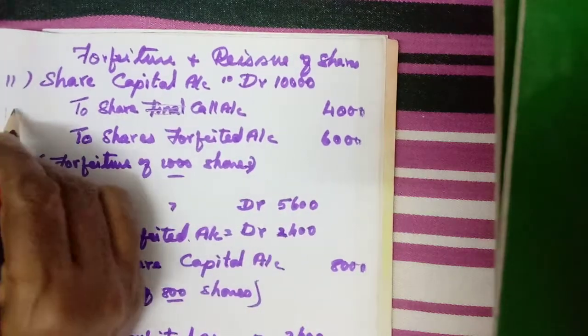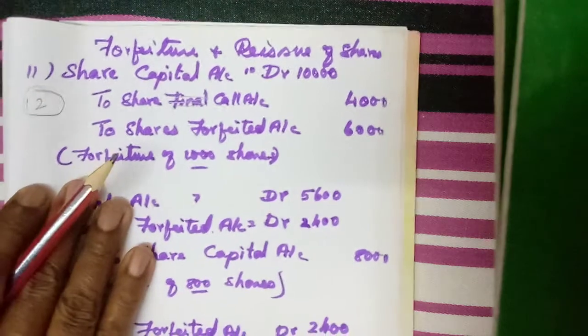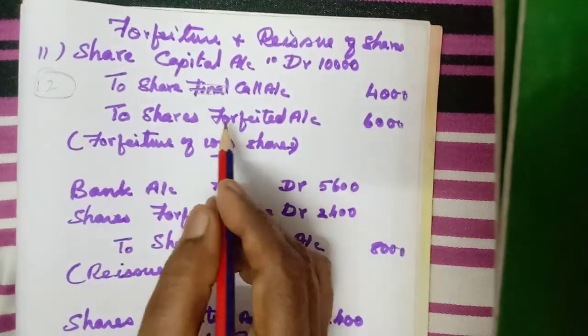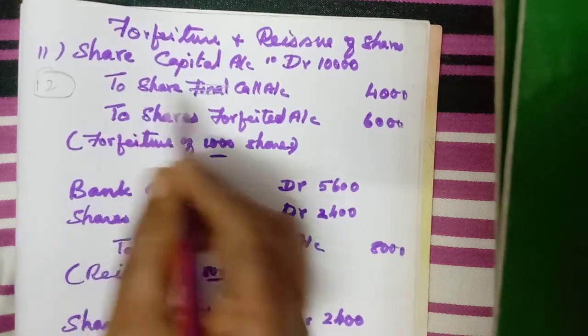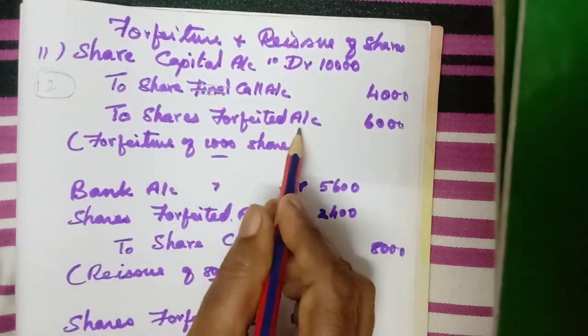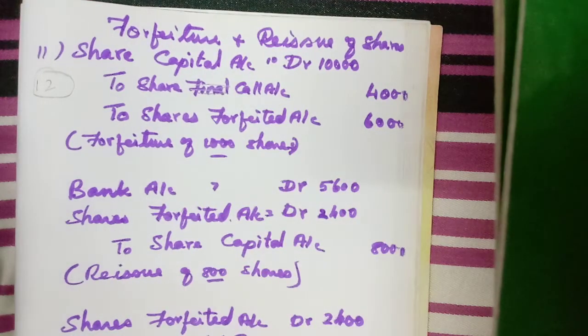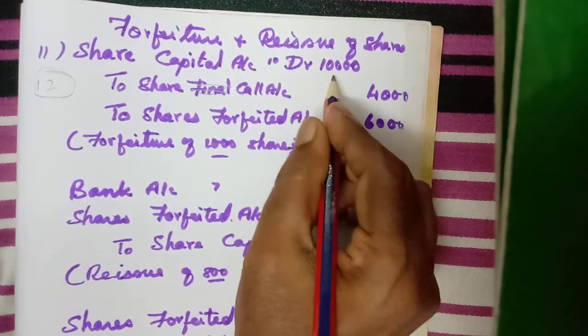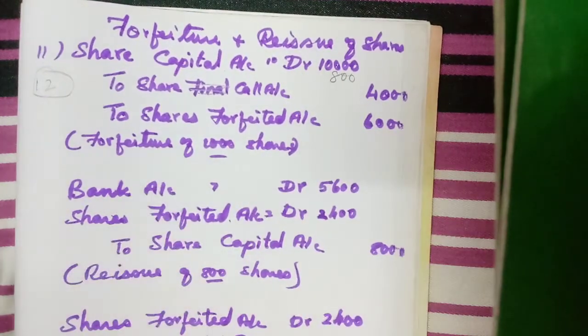Okay, here this one for 12th one, you have to write the entries again. In order to save time only I am doing like this. So share call account to shares forfeited account. Here you see 8 only called up, so 100 into 8, 800 share capital.